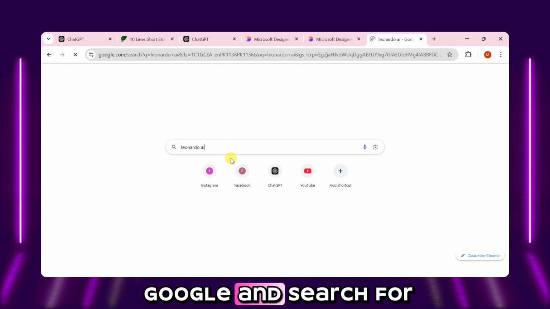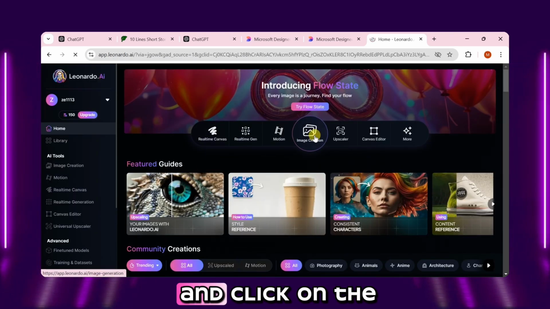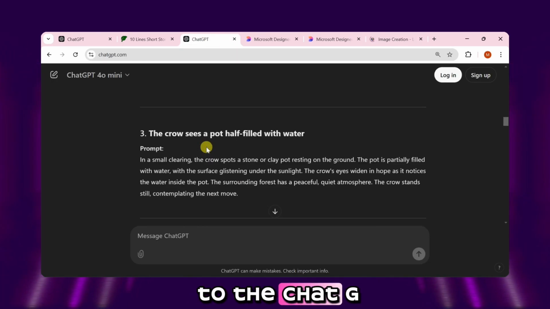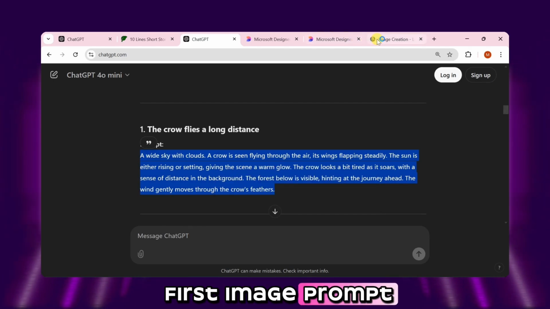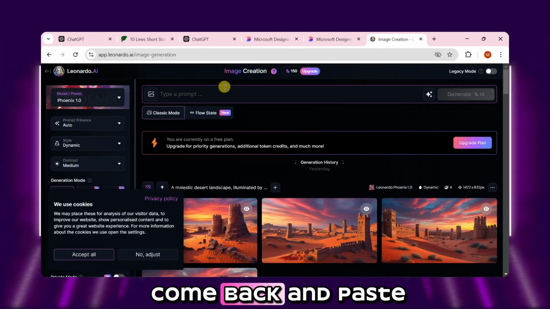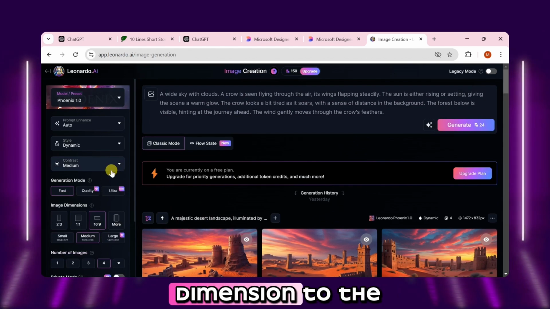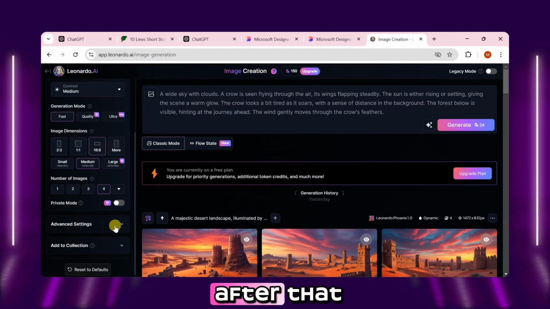First, go to Google and search for Leonardo, then click on the first link and open the website. On the homepage, click on image creation. After that, go back to ChatGPT and copy the first image prompt. Once it is copied, come back and paste it in this box. Then select the image dimension to 16:9. Then select 4 images.